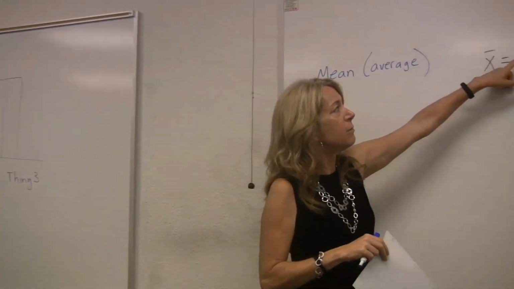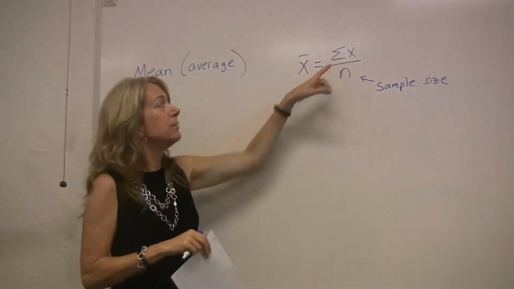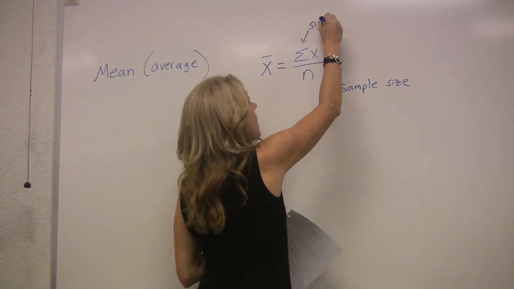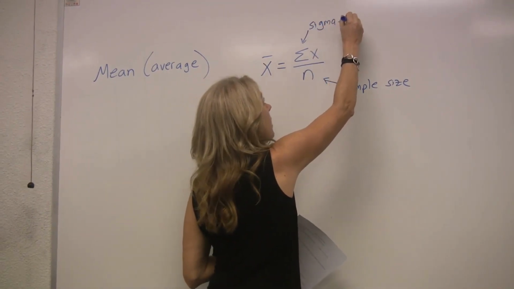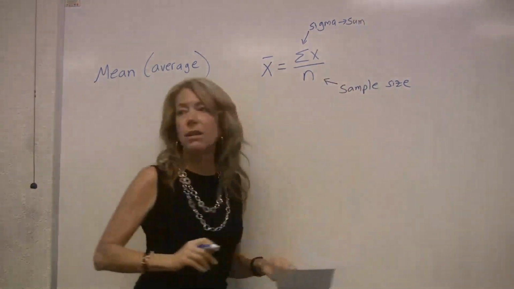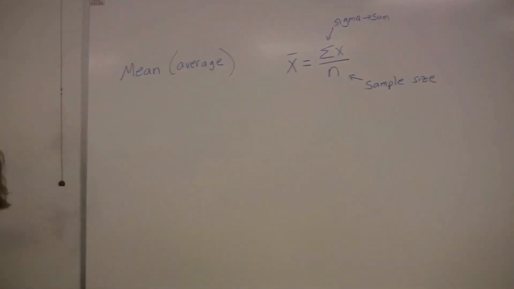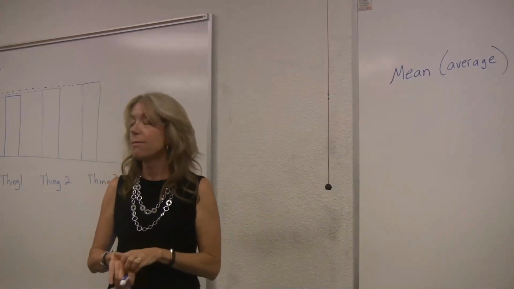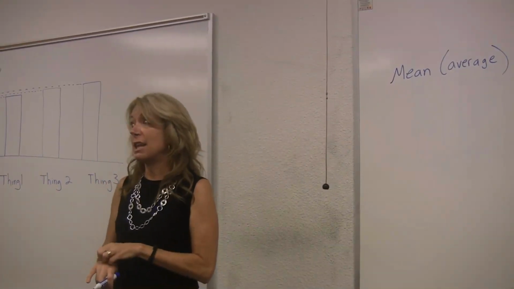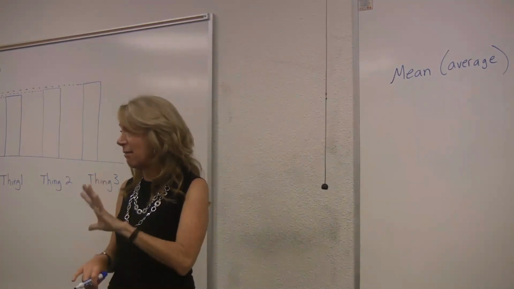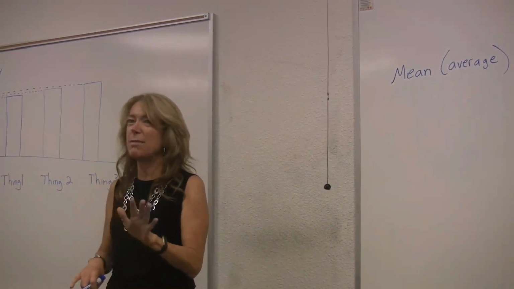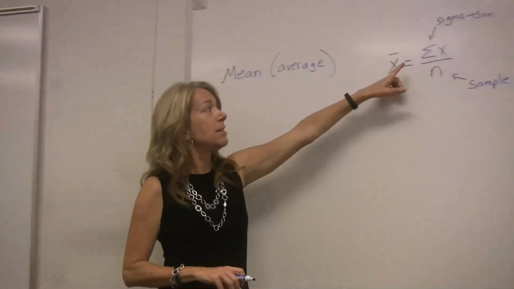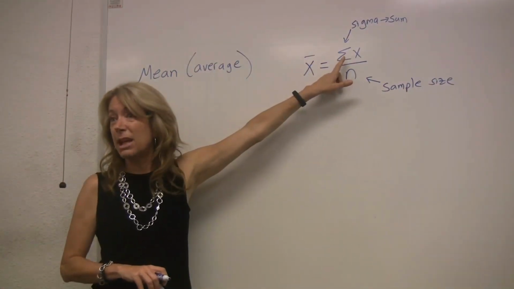This funky symbol right here is called a sigma. It's a Greek sigma. And it tells you that we want to find the sum. It's shorthand math notation, number one, to scare you, which already, I think I succeeded in scaring half of you with it. By the way, there's lots and lots of scary formulas in statistics, and I will break them down to make them not scary, or tell you to ignore them and use a calculator sometimes. But this means sum. Find the sum, meaning add.